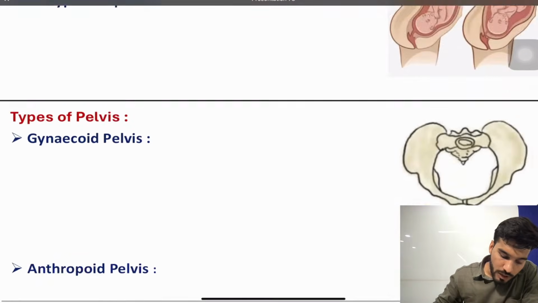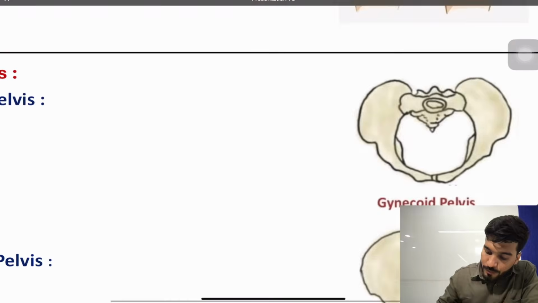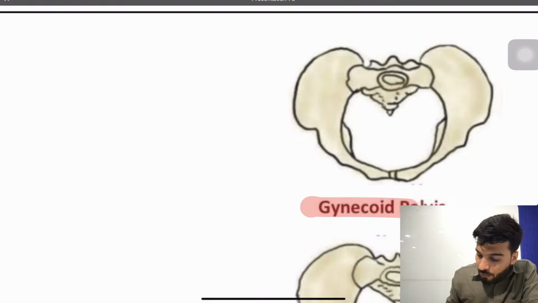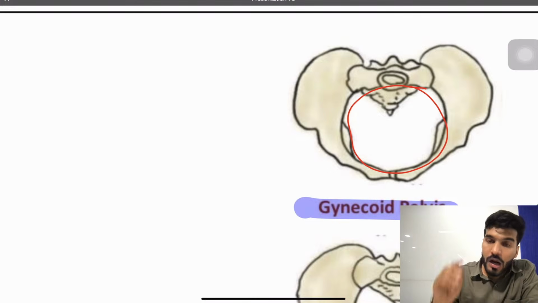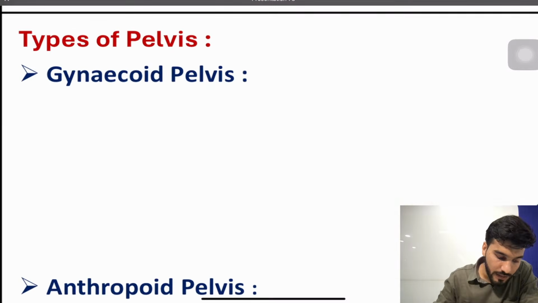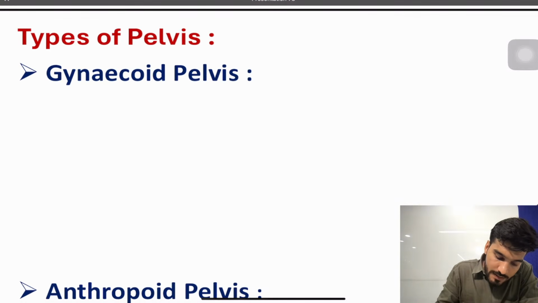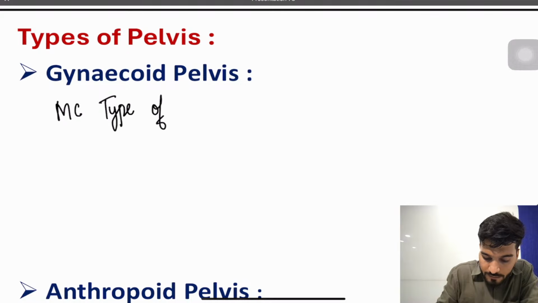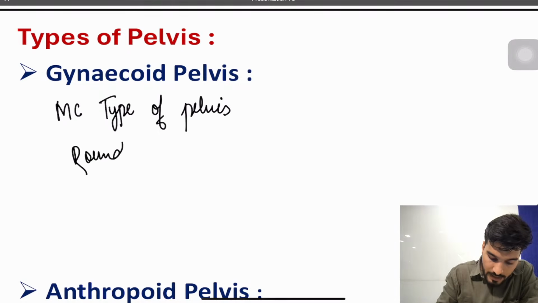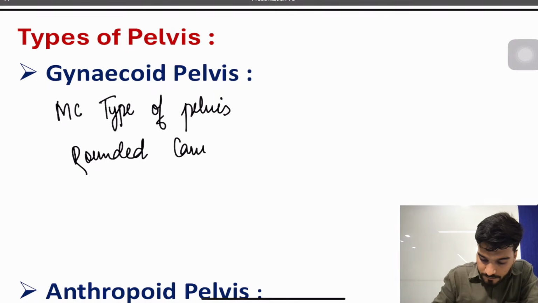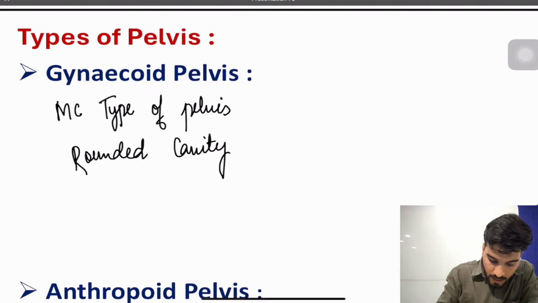Now if we talk about the first type of pelvis, that's going to be gynecoid pelvis. This gynecoid pelvis is the most common type, having a rounded cavity. Having which type of cavity? Rounded cavity. So the first thing about this type of pelvis, you will write it's the most common type of pelvis. Second thing, it has a rounded cavity.